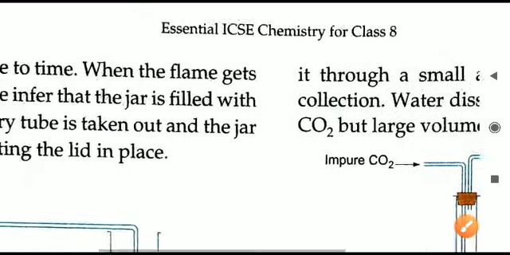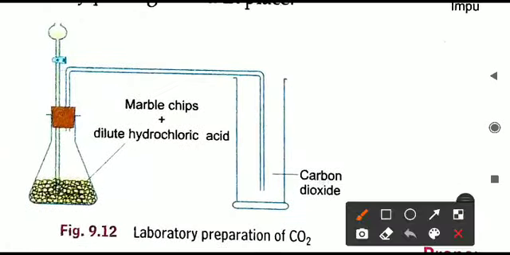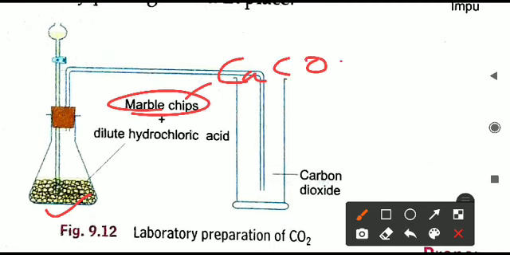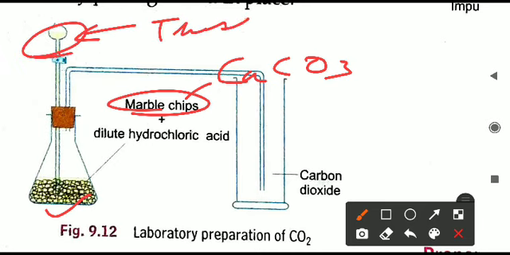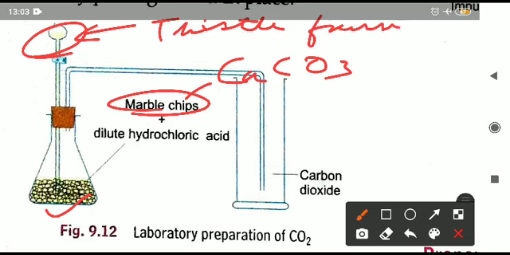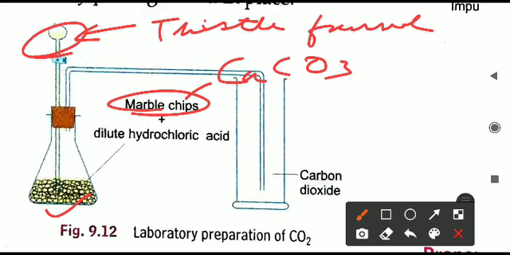So here you can observe the diagram. Now what we have done, we have taken a conical flask. Inside this flask we have taken marble chips. Marble chips are calcium carbonate. Above, you can see this is the thistle funnel. In the thistle funnel what we have taken? We have taken acid, that is HCl. So HCl will come down through the thistle funnel. It will enter into the flask.